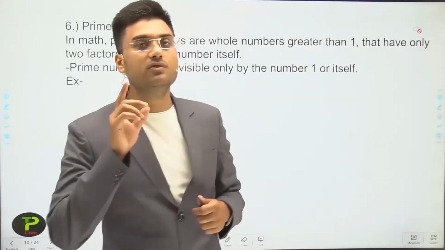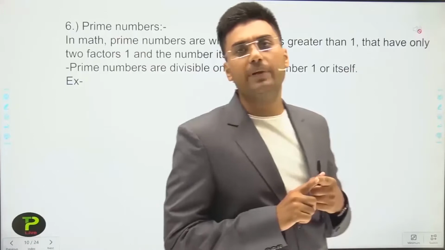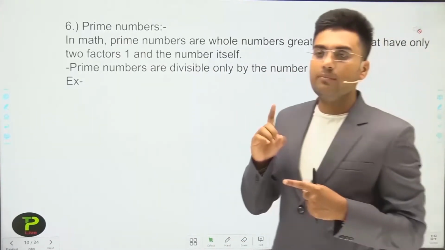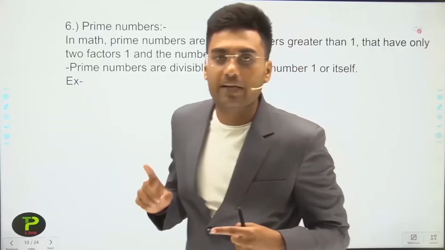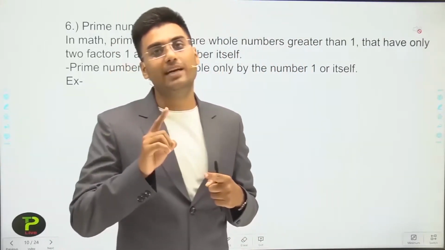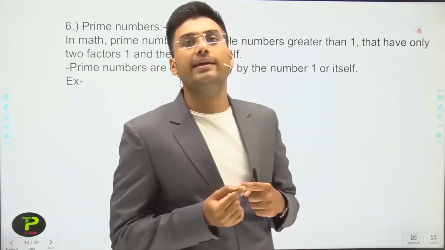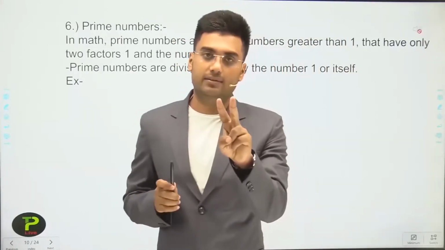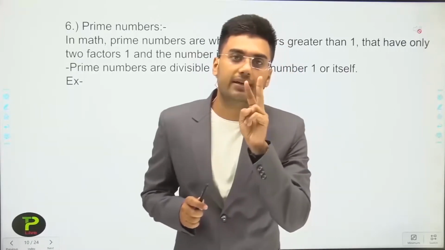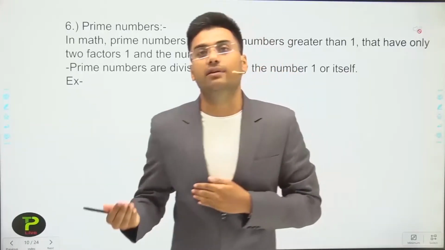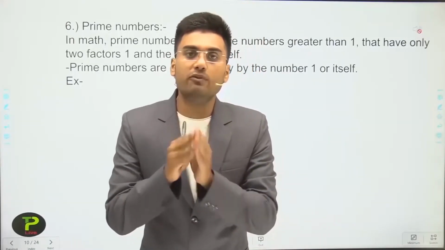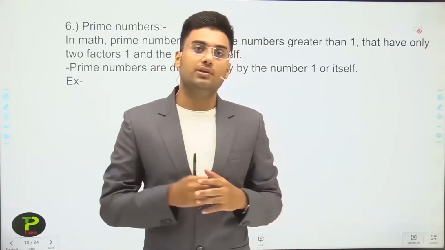Prime number means what? The first criteria for a prime number is that it is greater than 1. Greater than 1 means 1 is not a prime number. A prime number should be greater than 1. Then the next criteria is what? It has only two factors, that is 1 and the number itself. What does it mean? It means the prime number cannot be further divided into smaller natural numbers.